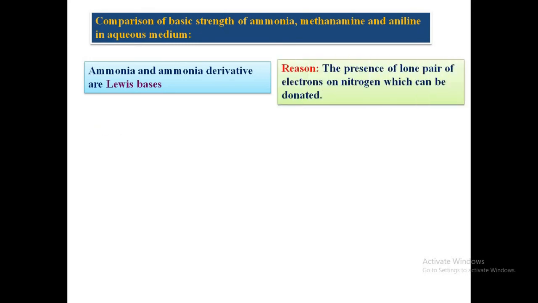For example, methylamine, ammonia and aniline, in all the three examples we can find that nitrogen is having lone pair of electrons or else non-bonding electrons. So let's discuss about relative basic strengths of ammonia and methylamine first.